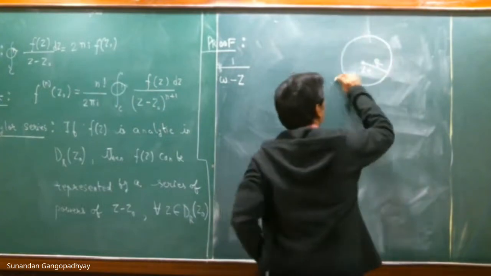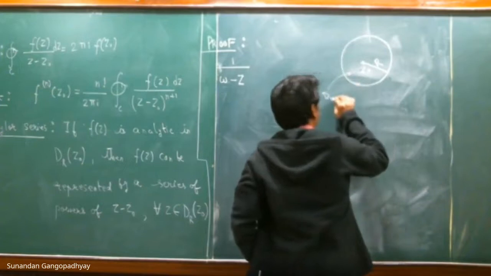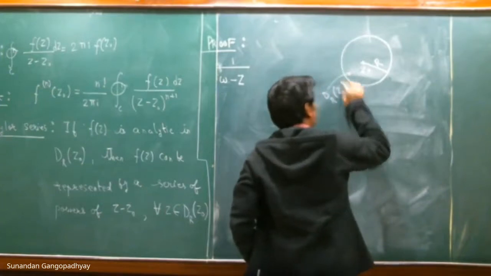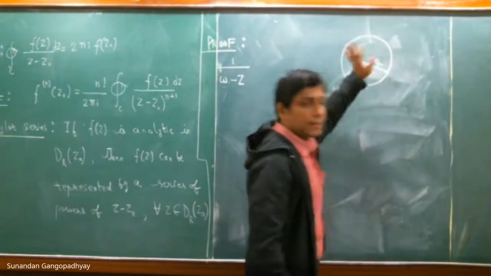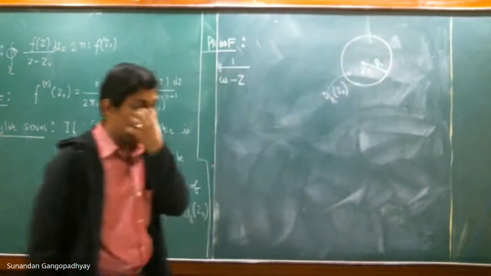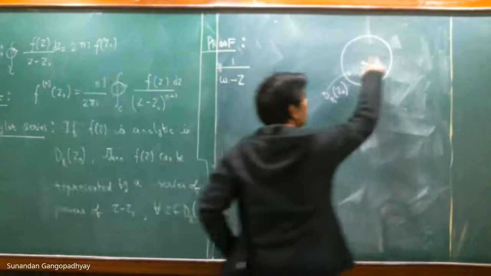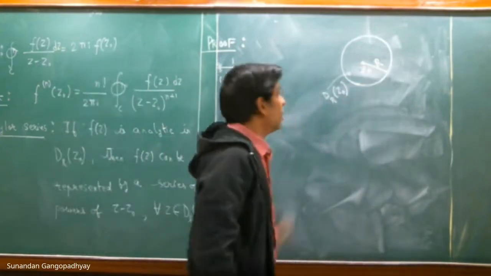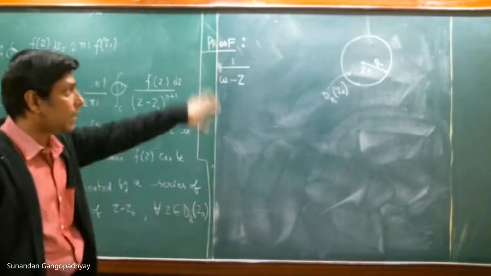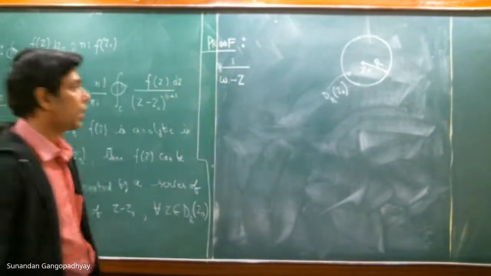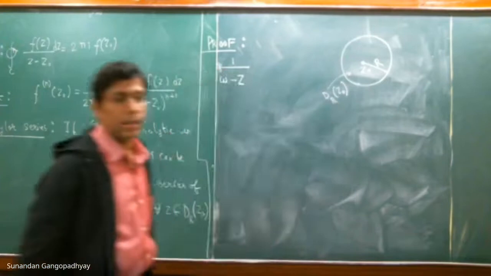And D_R(z naught) is everything on this circle as well as inside this circle. This is the region. Okay. So this circle is a circle of radius capital R with center at z naught, and that is D_R(z naught). All the points inside that circle and on the circumference of the circle belong to this D_R(z naught).